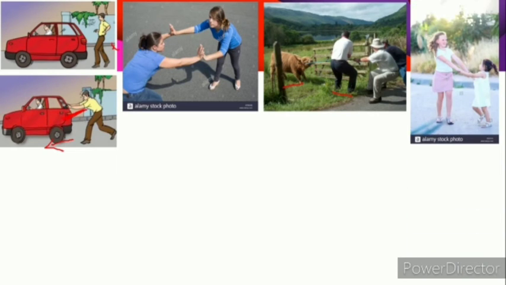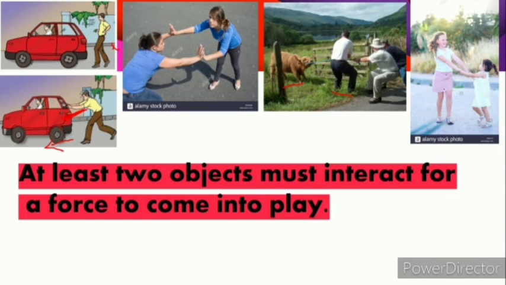Right? And look at this particular image here. Here there are two girls who are trying to hold their hands and spin around. So what is happening over here? There is a particular interaction between the two objects. So when a force is acting upon any object, that means there should be two objects, and the two objects have to interact with each other.